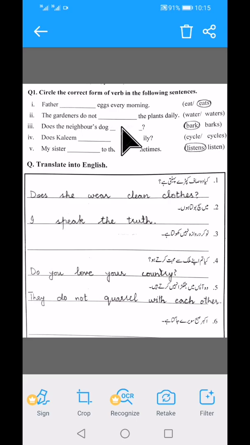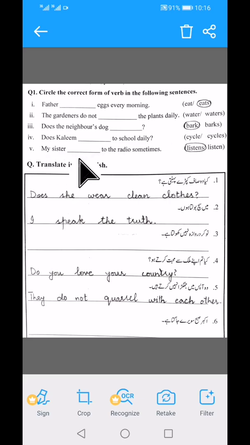Number 2, the gardener do not dash the plants daily, water or waters. You will do it yourself. Does the neighbor's dog dash, bark or barks? Now, the neighbor's dog is singular here, okay, and you have does in that sentence. And remember students, when you have does in the sentence, you always put first form of verb with no s or es. So here you have bark. Does the neighbor's dog bark? Does Kaleem dash to school daily? Please students, solve it with the help of previous drills.